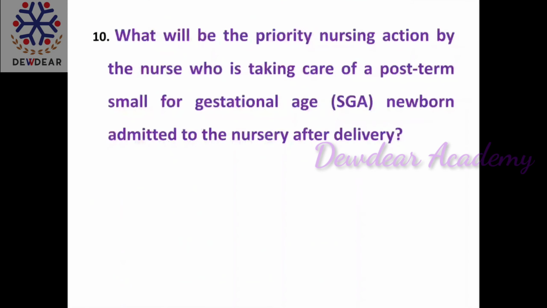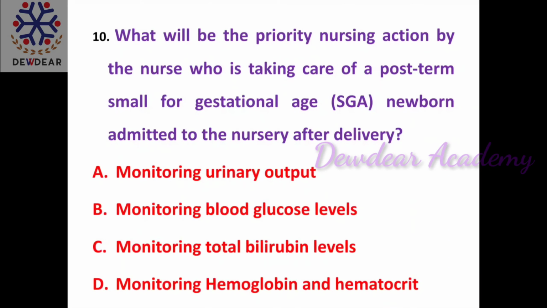Next question. What will be the priority nursing action by the nurse who is taking care of a post-term small for gestational age newborn admitted to the nursery after delivery? Options: monitoring urinary output, monitoring blood glucose level, monitoring the total bilirubin level, monitoring hemoglobin and hematocrit values. The right answer is monitoring blood glucose level.